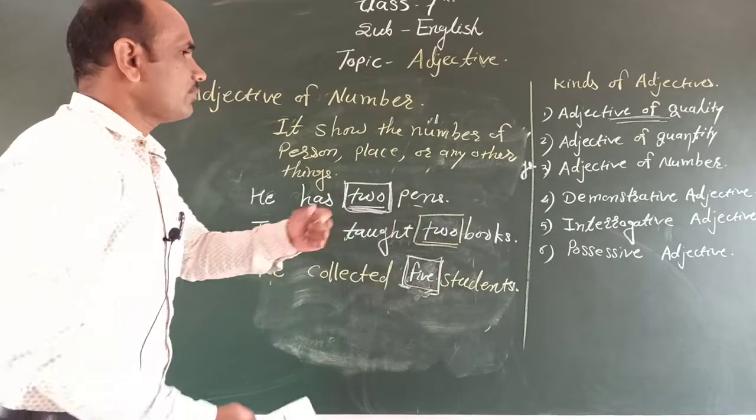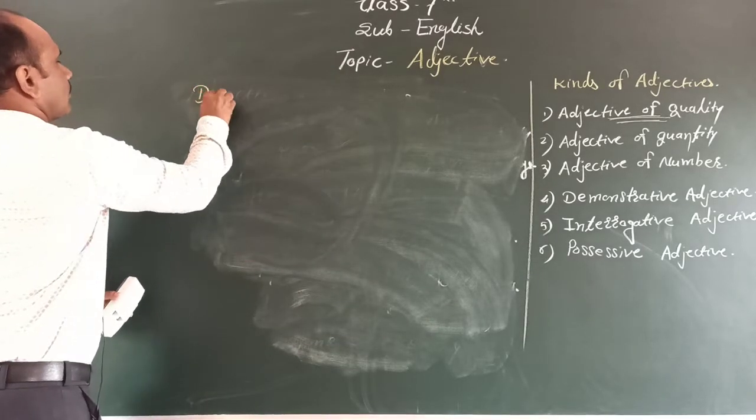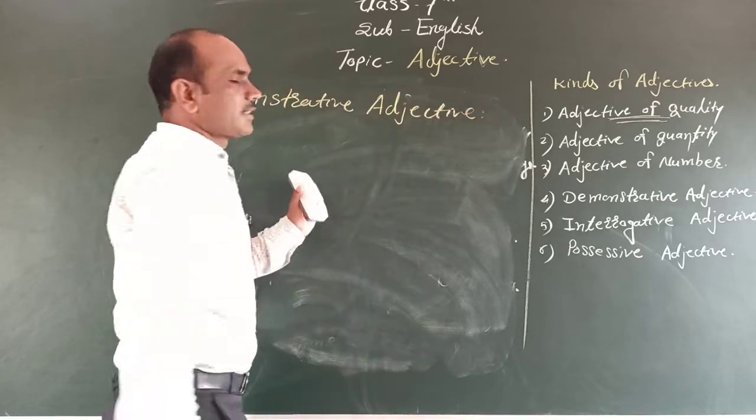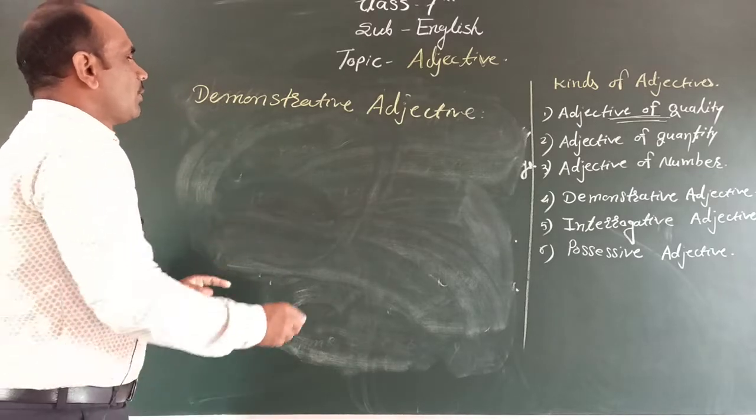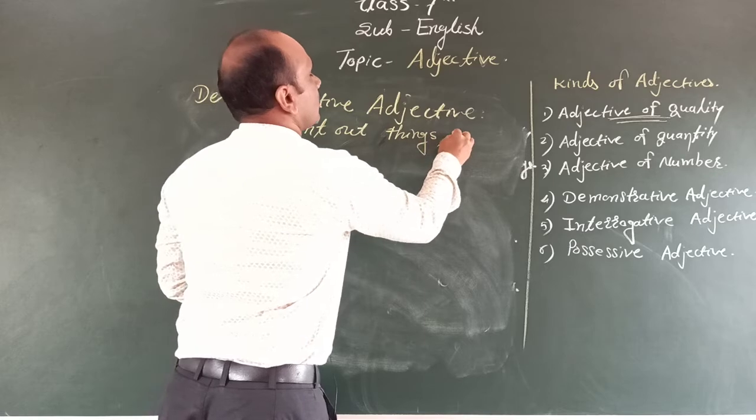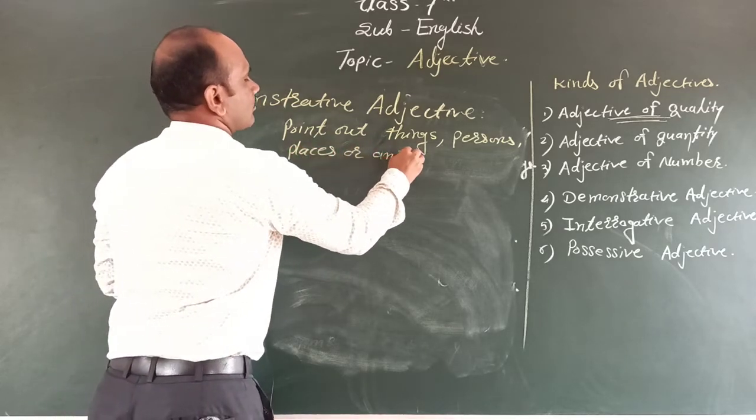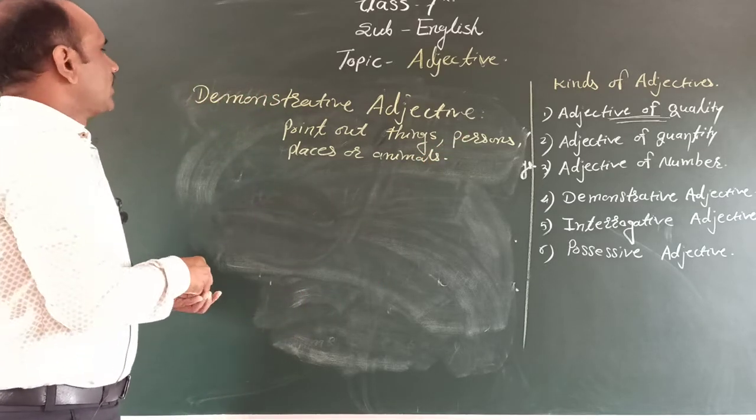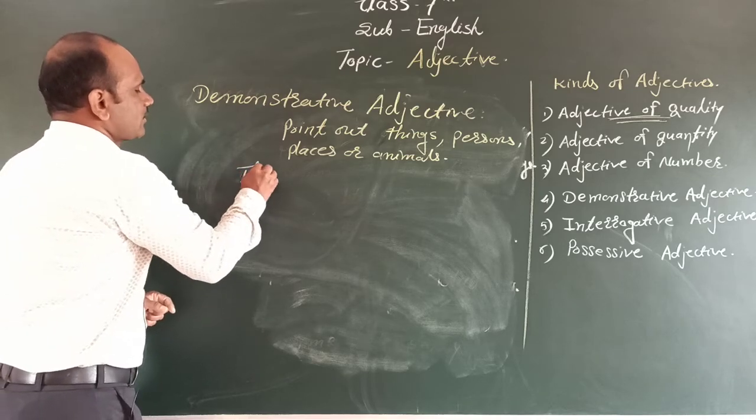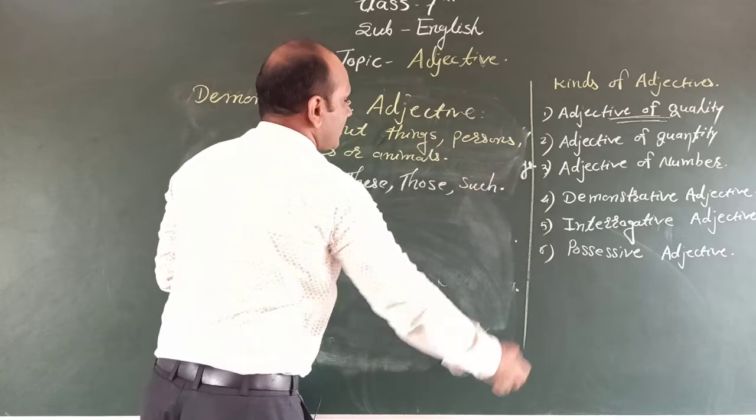Then we have to discuss the demonstrative adjective. The demonstrative adjective points out things, persons, places, or animals, etc. There are these: this, that, these, those, such. These are the demonstrative adjectives.